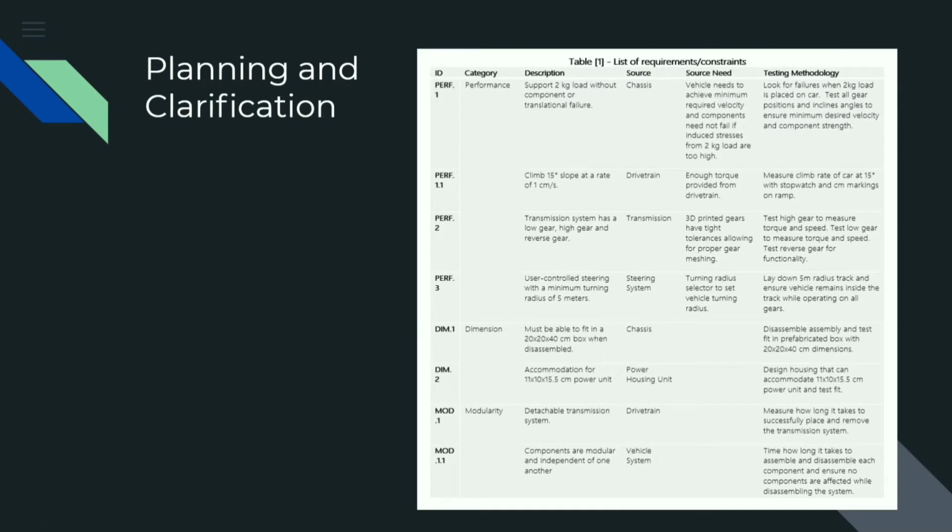Our list of requirements was well designed and was relatively well satisfied. We satisfied all but one requirement. Performance 3, which states that the kart should have user-controlled steering with a minimum turning radius of 5 meters. We cannot verify modularity 1.1 as the model is virtual, however the rest of the requirements can be verified by modeling in software.